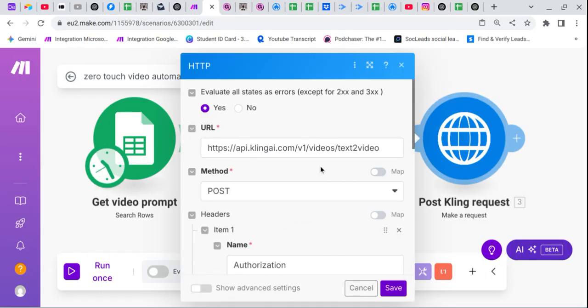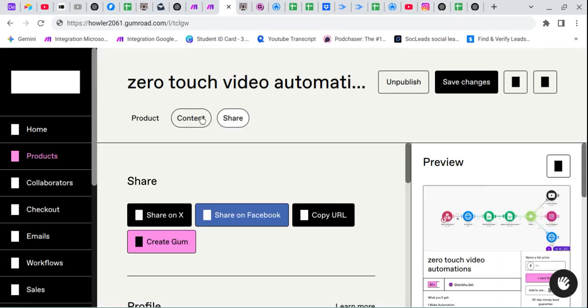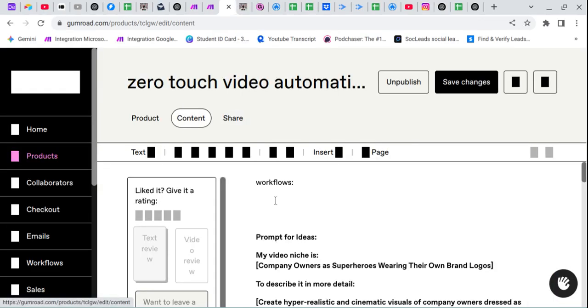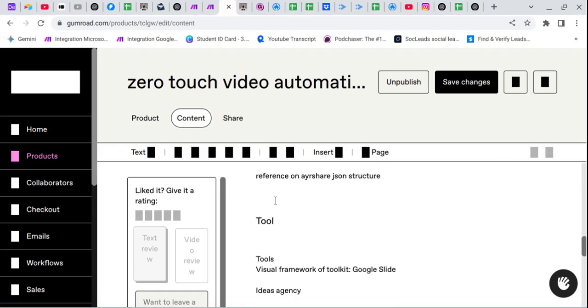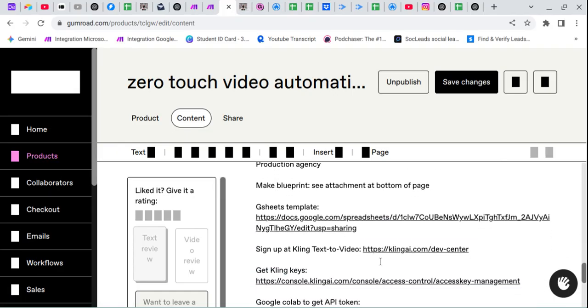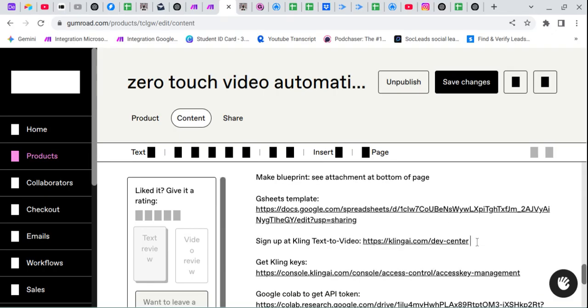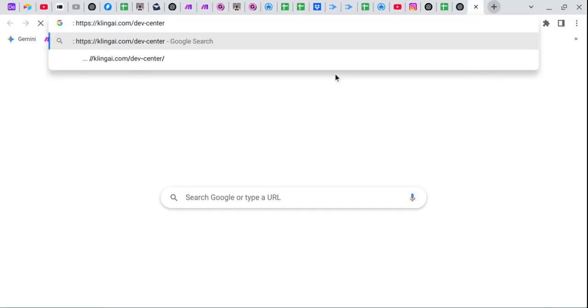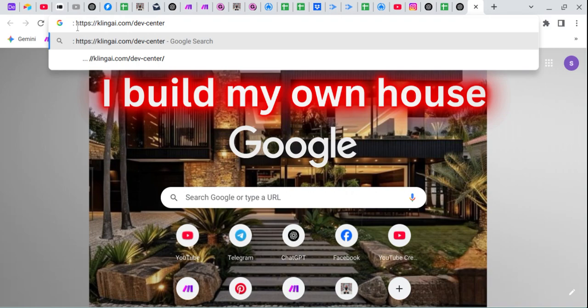What is the Kling API? Go to Gumroad, I can provide you everything. Simply open the link in a new tab. So I simply copy this and go back and open this link.